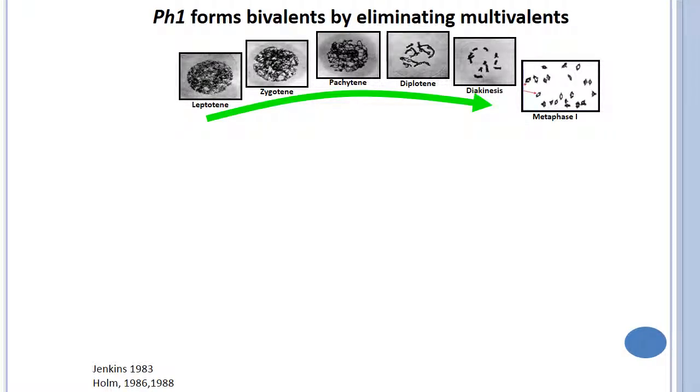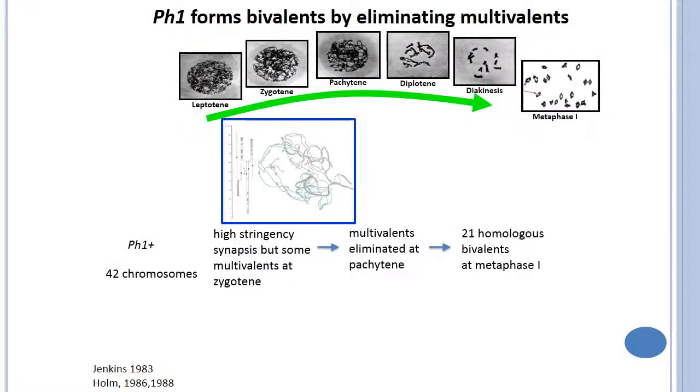Ph1 forms bivalents by eliminating multivalents. This is at the cytogenetic or pairing level, where normal pairing and crossing over or recombination are observed during synaptonemal complex formation at the zygotene or pachytene stage.